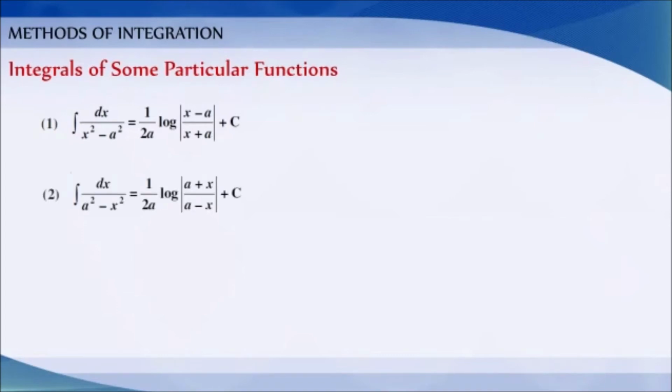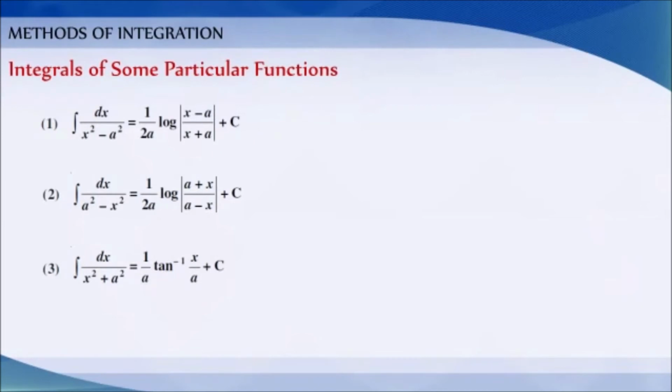Some special integrals. Integration of dx by x square minus a square is equal to 1 by 2a log mod (x minus a) by (x plus a) plus c. Integration of dx by a square minus x square is equal to 1 by 2a log mod (a plus x) by (a minus x) plus c.